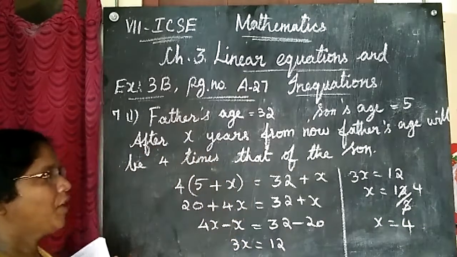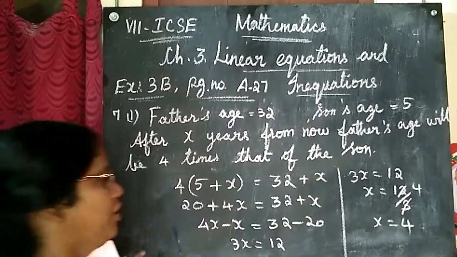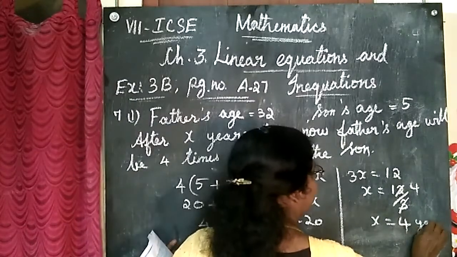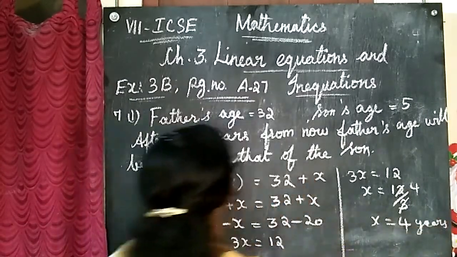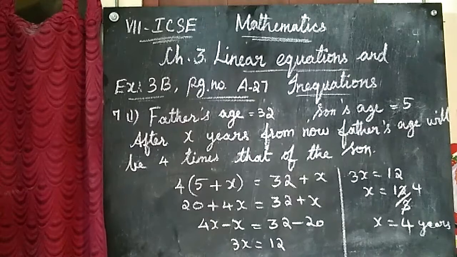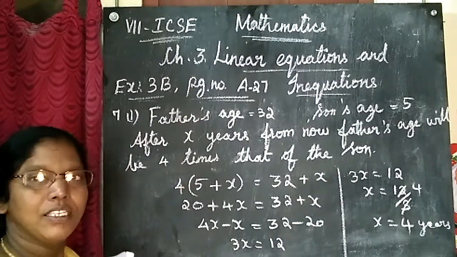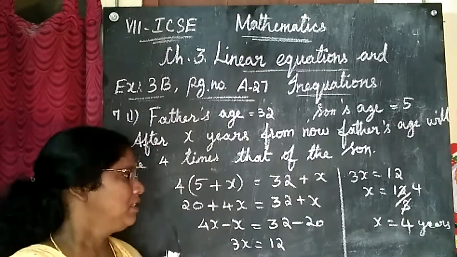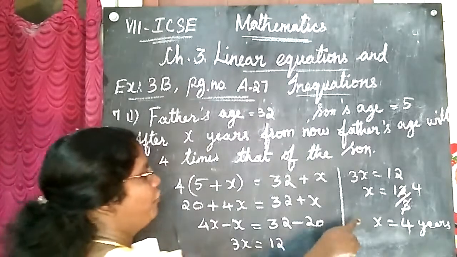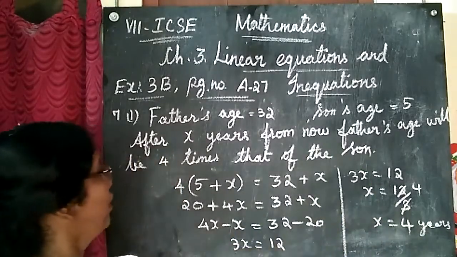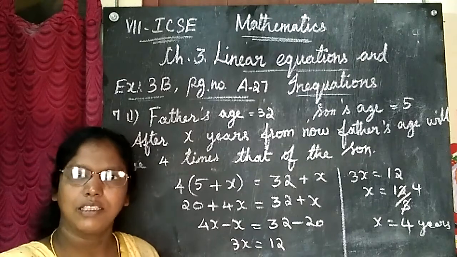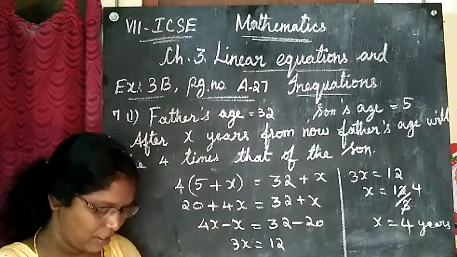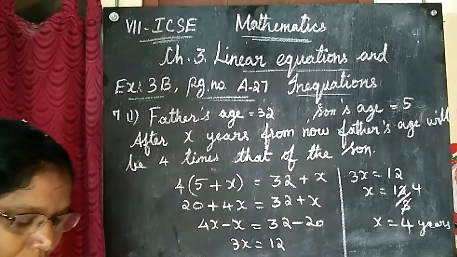That means after how many years? After 4 years, father's age will be 4 times that of the son. This is the answer. After 4 years, father's age will be 4 times that of the son's age. Okay, next, 8th one.